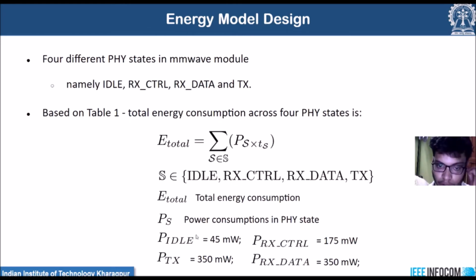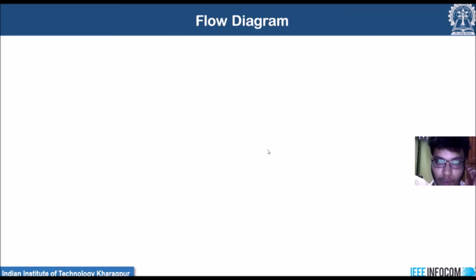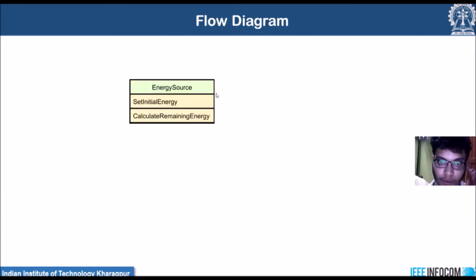Okay, so as you can see here, we have already found this power consumption value for the PHY states. Now we will gradually see how the time taken in that particular PHY state is computed. So we will look into this flow diagram of our work. As we can see, we have one energy source. The job of this energy source is to maintain the power supply of the user equipment, and this is already developed by NS3.